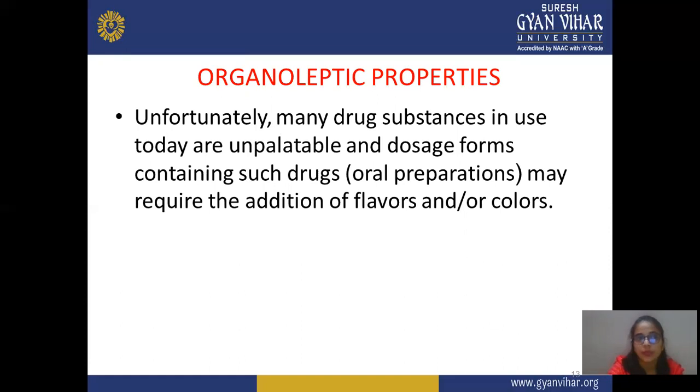Suppose we prepare a formulation for children. In this case, you may improve their taste, odor, color, and appearance, so every child can take the particular formulation easily without hesitation or any bitter or bad taste.